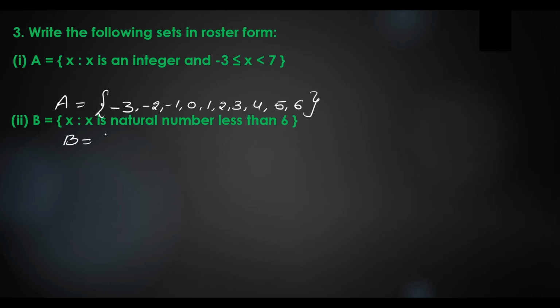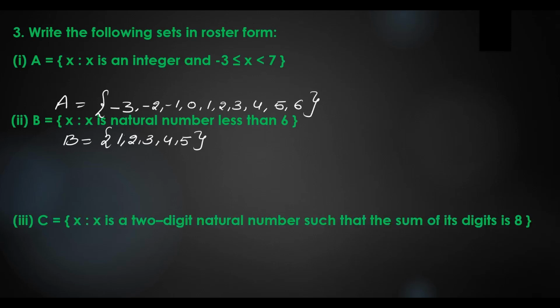B equals the set of natural numbers, which start from 1, right? So 1, 2, 3, 4, 5, because they are saying natural numbers less than 6. That's why we have to write up to 5 only. Okay, going to the next question.